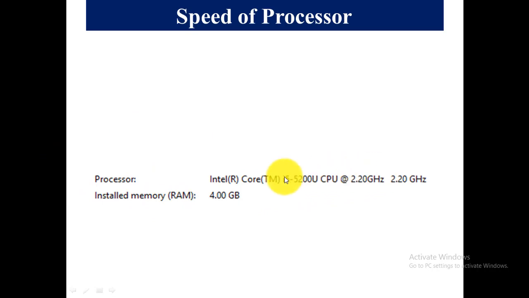As you see on the properties of your computer, the processor specification. These are my processor specs: Intel Core TM i5 5200U CPU 2.20 GHz. What do all these mean? Let's see all these terms in detail so that we will be able to understand what processor our computer has.